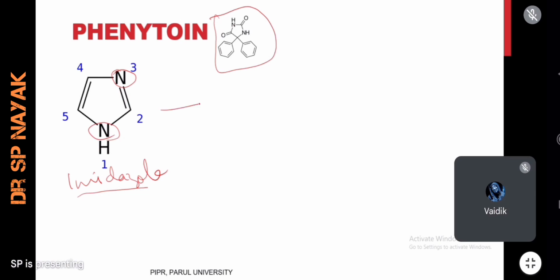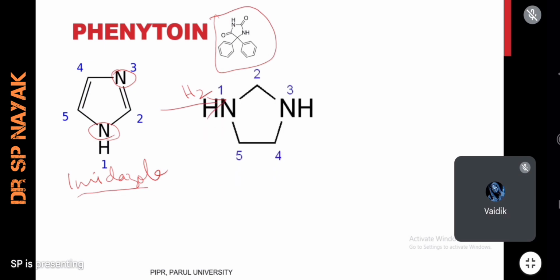When imidazole undergoes a reduction reaction, these two double bonds will be removed and hydrogen will be added, and upon reduction it forms imidazolidine. Initially it was the basic compound imidazole. Two double bonds were removed and two hydrogens were added. One hydrogen will be added at the fourth or fifth position, and one hydrogen will be added on the third position, on this nitrogen. So it forms imidazolidine.